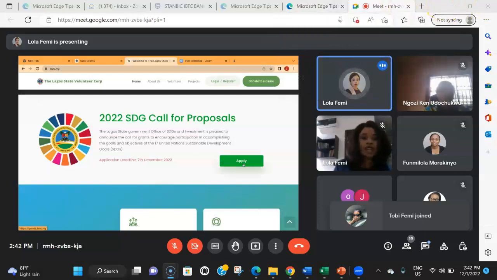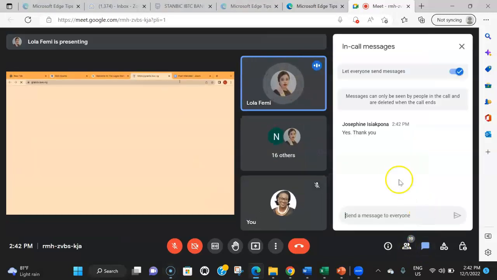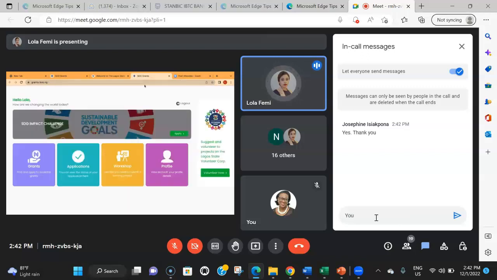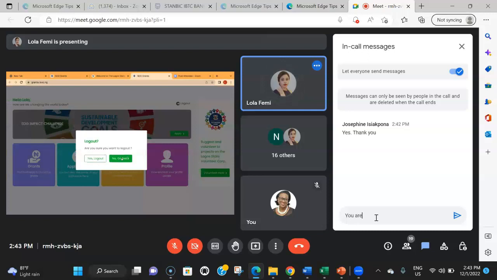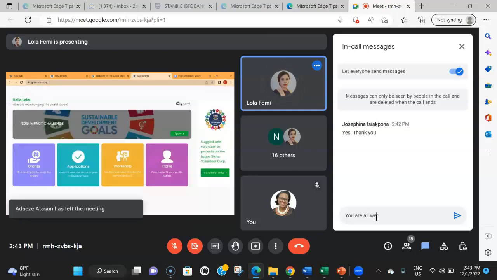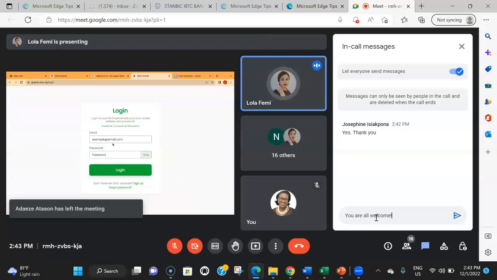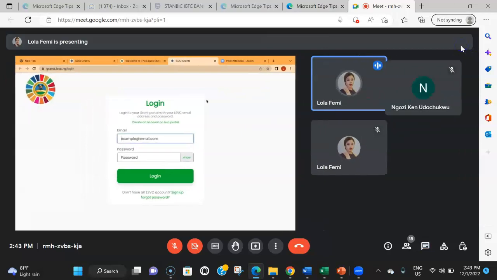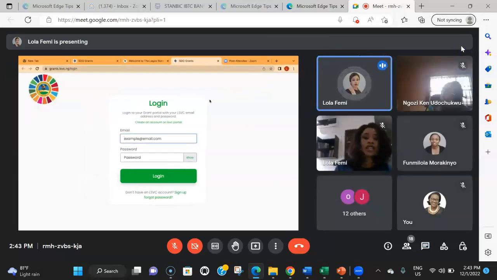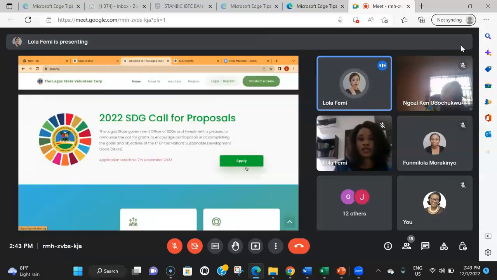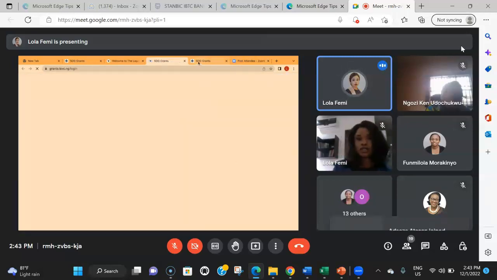To get started, you have to have an LSVC account, and there are two different ways that you can create an LSVC account. You can either be an individual, or you can be an organization. But the most important thing is that you create your account with LSVC, and then when you're done creating your account with LSVC, let me just click on this.